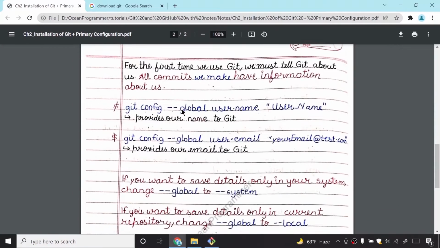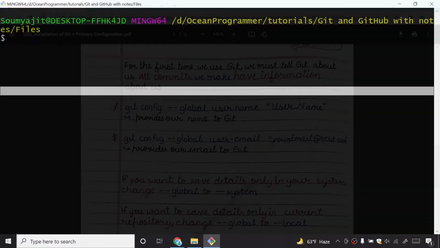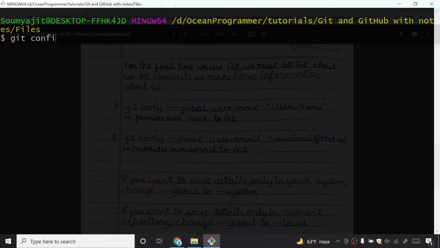So for the first time we use git, we must tell git about us, who am I, what is my email address. This is the command to tell this. I will say git config --global user.name, and here you need to put your username.